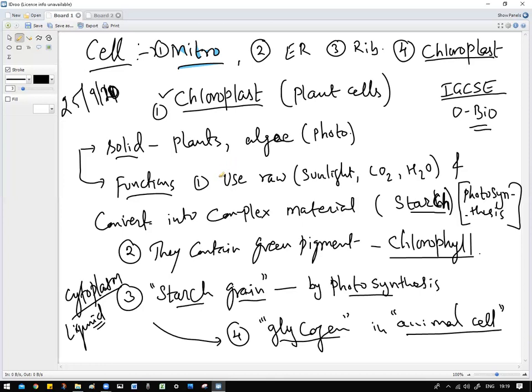Where does photosynthesis take place? You say in the plant. This is the answer fifth grade students will give. Now you are studying about chloroplast, so your answer should change: photosynthesis takes place inside the chloroplast, done by chlorophyll, the green pigment. During photosynthesis, the plant makes starch grain, the stored energy, which is present inside the cytoplasm. Animals do the same thing, but we do not do photosynthesis. We eat food, and the extra carbohydrate gets stored in the form of glycogen.